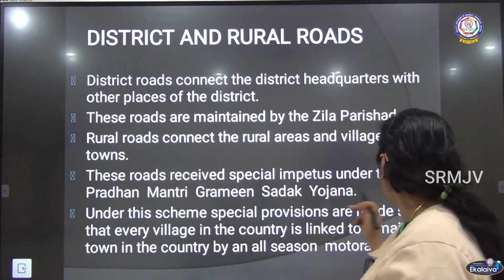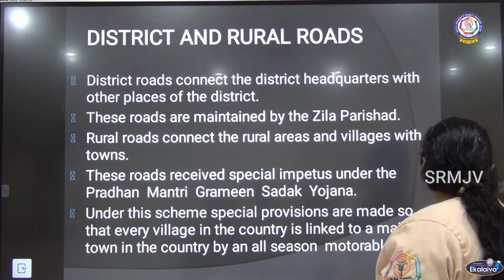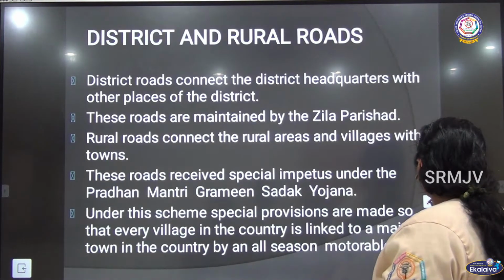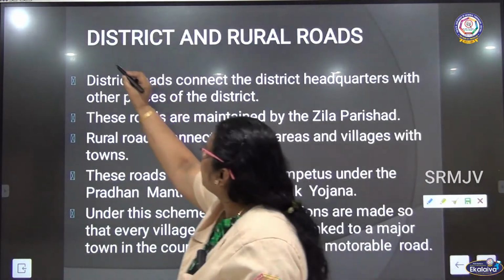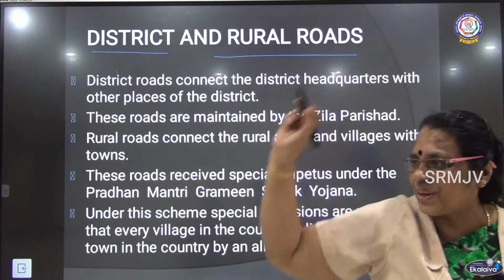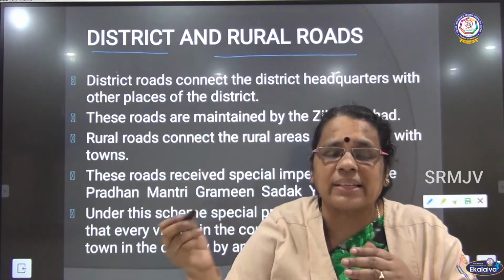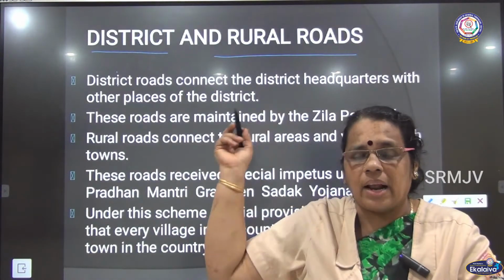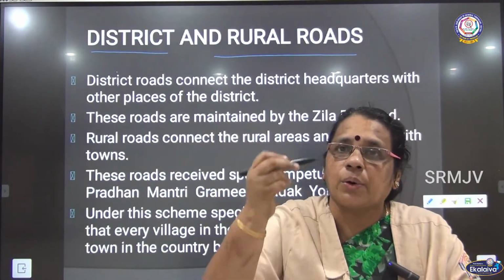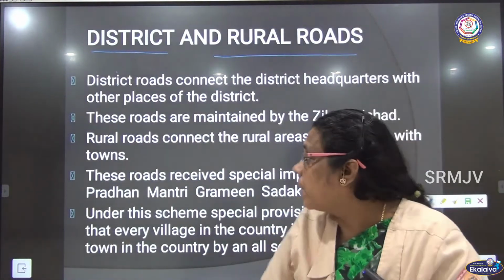The next one we are going to talk about is district roads and rural roads. Let me see what district roads and rural roads are, and how they connect different places in our country. Later on, we are going to talk about the roads that are laid in the bordering areas also, border roads.